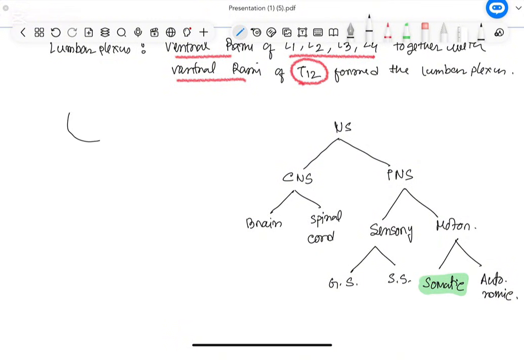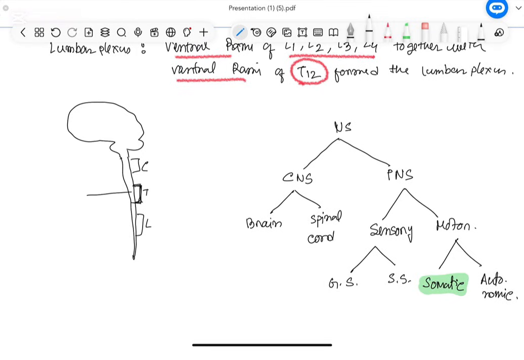Now, first of all, we have to remember our brain and spinal cord. That is the central nervous system part. If we think about the spinal cord, it has different segments. It has cervical, thoracic, lumbar, sacral, coccygeal segments, and the spinal cord actually finishes in the lumbar area. After that, there are only prolongations of pia mater going to the sacral and coccygeal region. Now, mainly we are concerned about the thoracic region for some time.